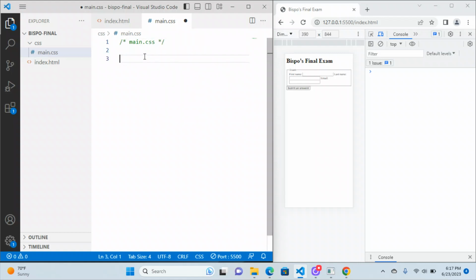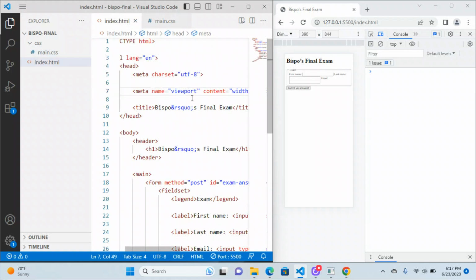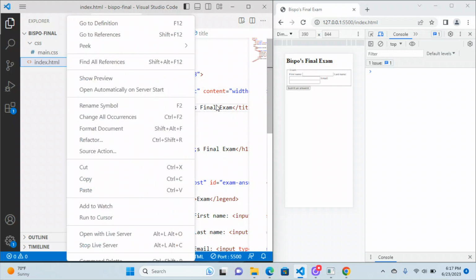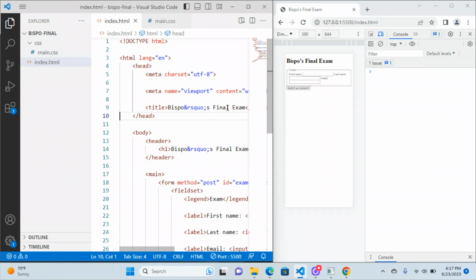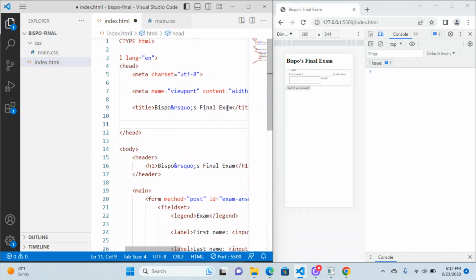And right off the bat, I'm going to link this in because I have a tendency to forget to do that. And then I start writing CSS, and then I refresh over here, and I'm wondering why it's not working. So right off the bat here, it's going to be at the end of the title. If I can get the cursor, thank you. Let's try that again. There we go.